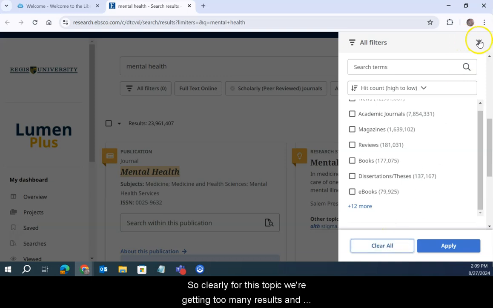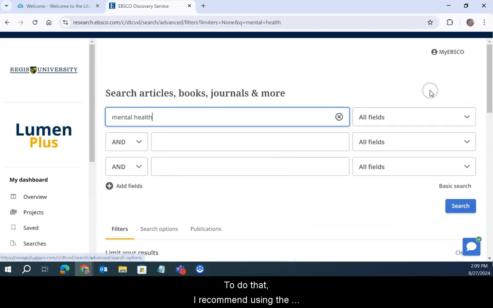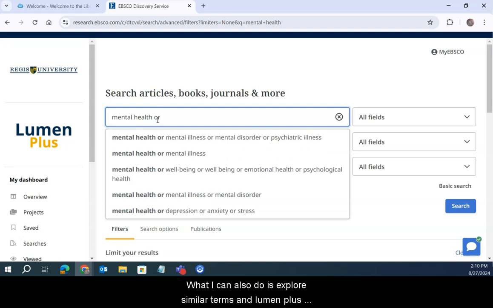So, clearly for this topic, we're getting too many results and we need to go ahead and focus our research on something more specific. To do that, I recommend using the advanced search. So for each block here, we can enter a concept or a theme. What I can also do is explore similar terms. And LumenPlus does a really good job with the auto-suggestion here.